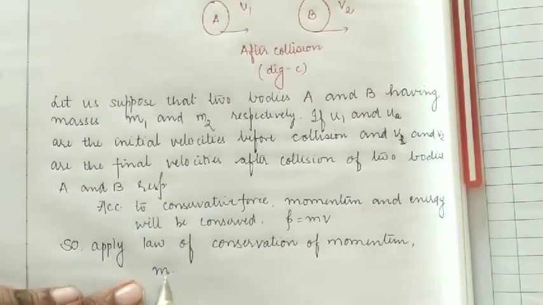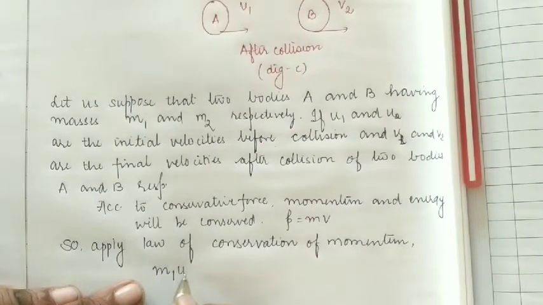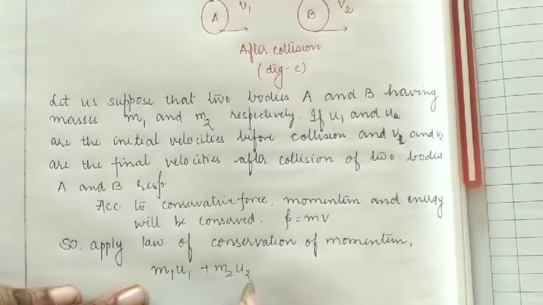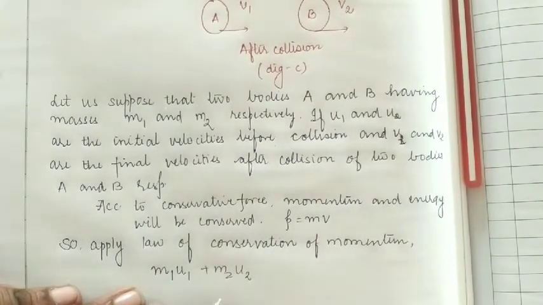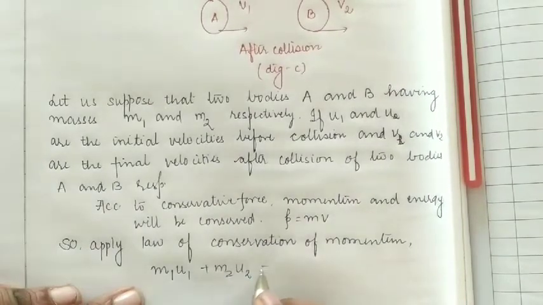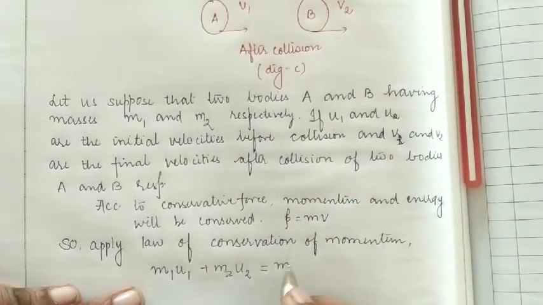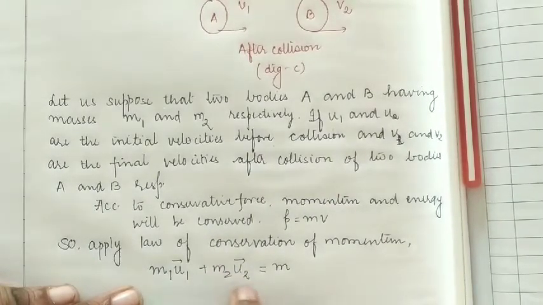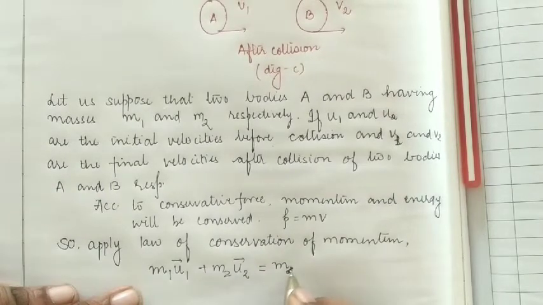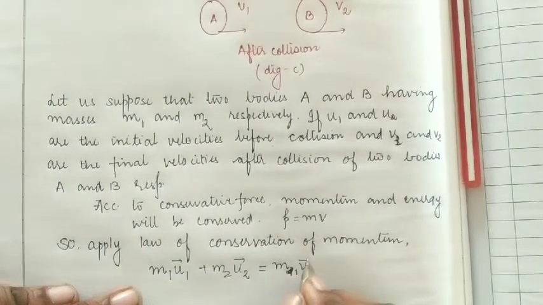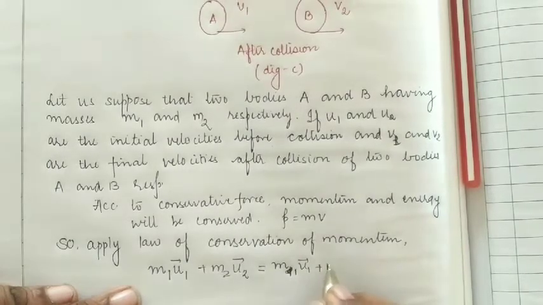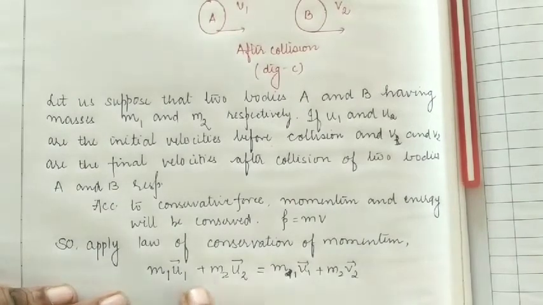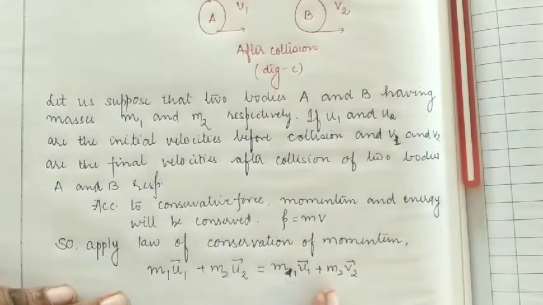Here the initial velocity of the particle A is u1, so m1 u1 plus m2 u2 is the initial momentum of the objects A and B, and it should be equal to the final momentum, m1 v1 plus m2 v2, where v1 is the final velocity of A and v2 is the final velocity of the object B. So m1 u1 plus m2 u2 is equal to m1 v1 plus m2 v2.